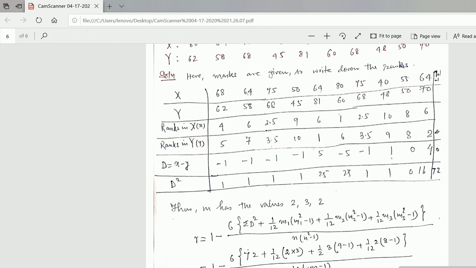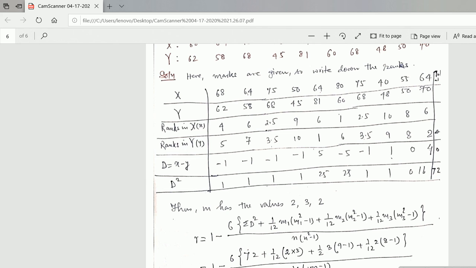Now, rank in X. How will you find the rank? In X, you see which one has got the highest. That is 80, which should be written as rank 1. After that, go for the second rank. Which number is just below 80? You can find that 75 is just below 80. But there is one more 75. That means if this is rank 2, this is rank 3.